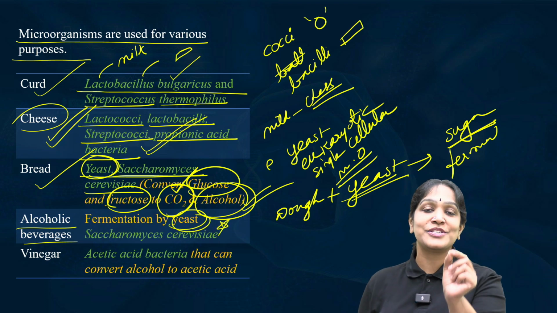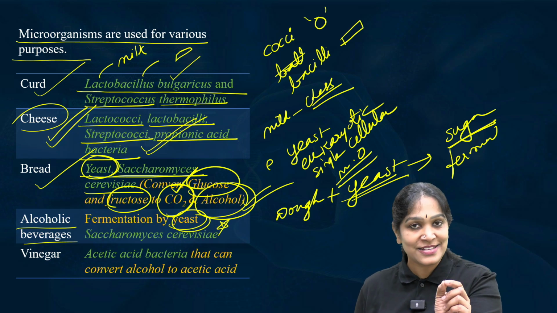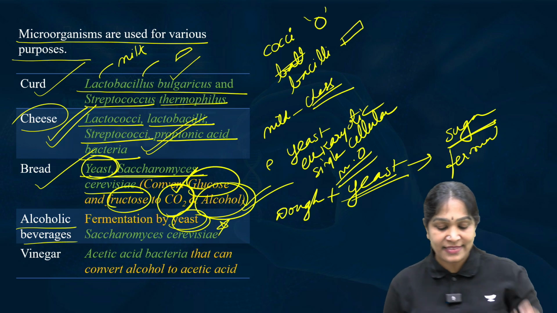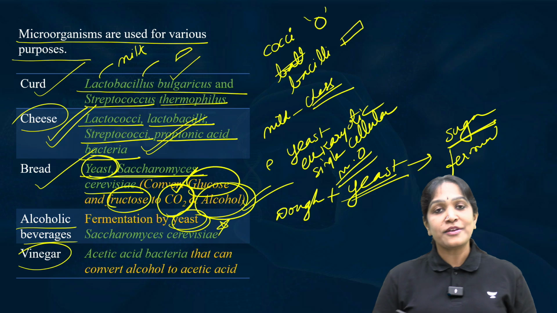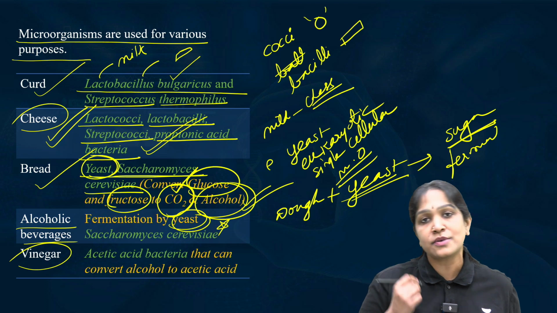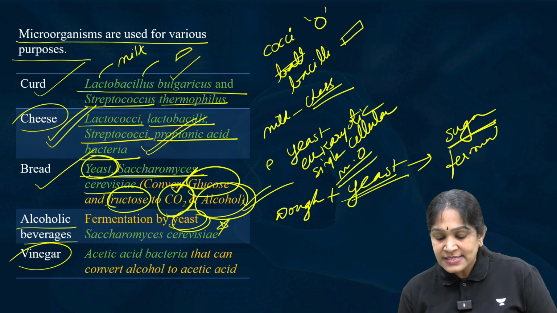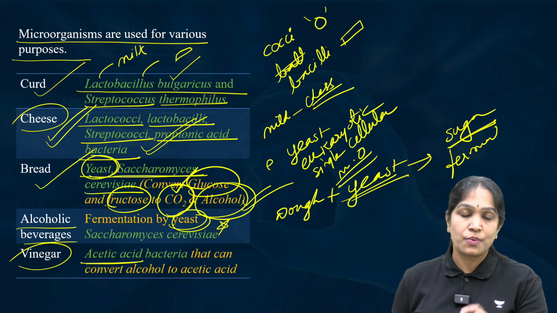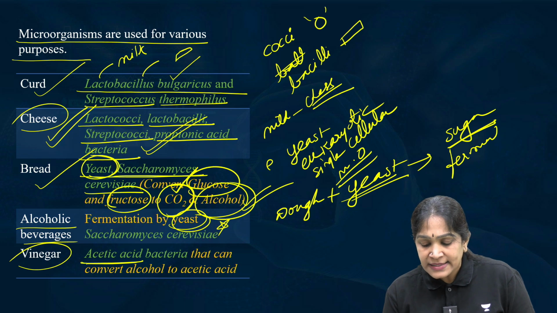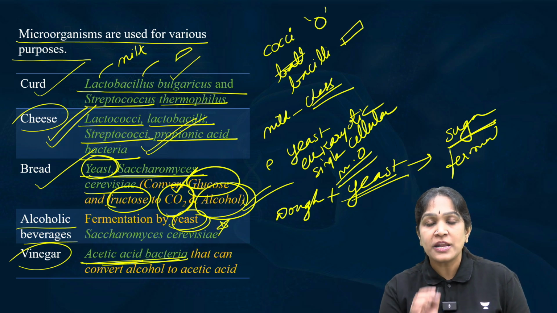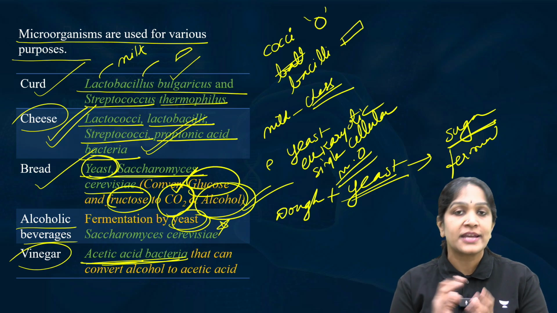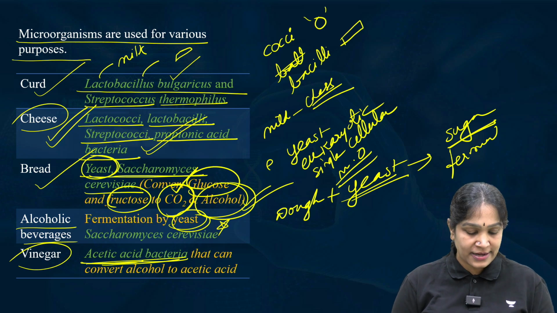The same yeast which we are using in the bread is used in the manufacture of alcoholic beverages as well. And then vinegar. We use vinegar for tasting purpose and also as a preservative. And this is chemically acetic acid. What is vinegar chemically? It is acetic acid. So, acetic acid bacteria will produce this vinegar. So, these are all different commercial products that can be produced by these microorganisms.